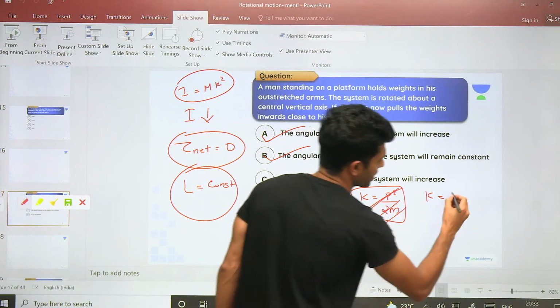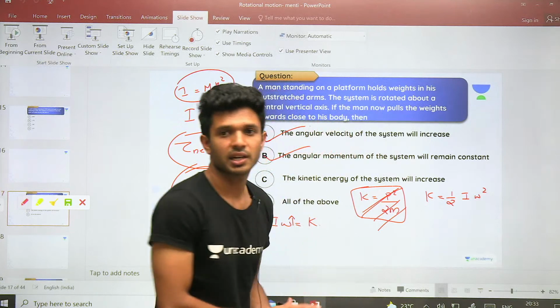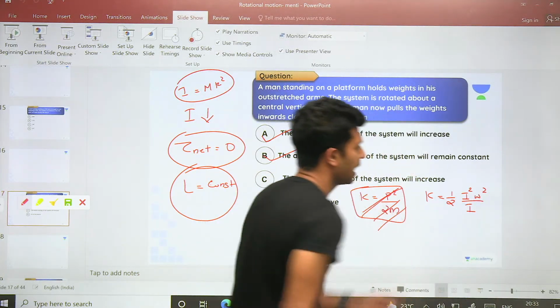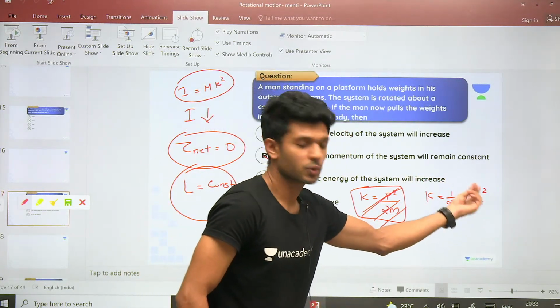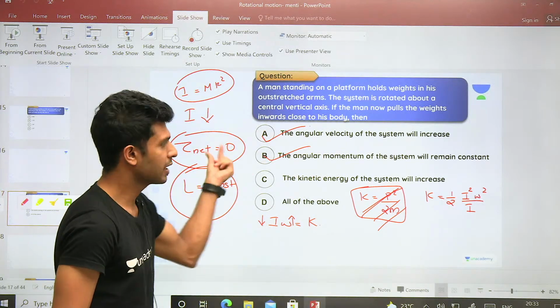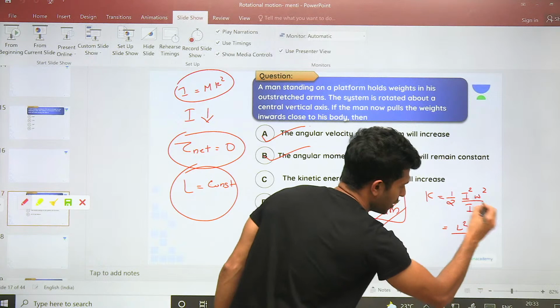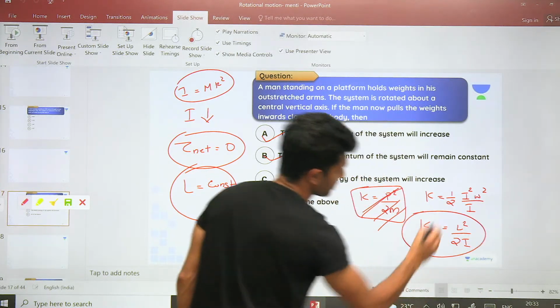Kinetic energy in rotation is half I omega square. है या नहीं? हाँ. Now, I'm going to multiply I on numerator and denominator. तो ये क्या हो गया? I omega the whole square. I omega क्या था? Angular momentum. So kinetic energy is L square, that is (I omega) the whole square, by 2I.